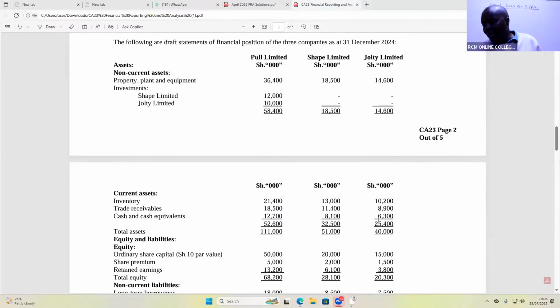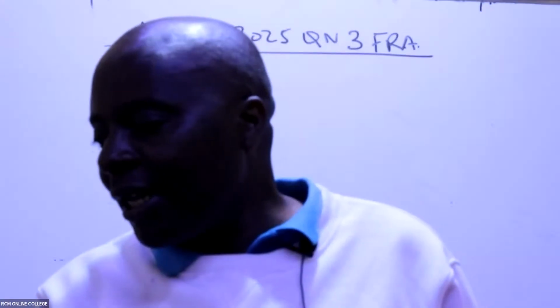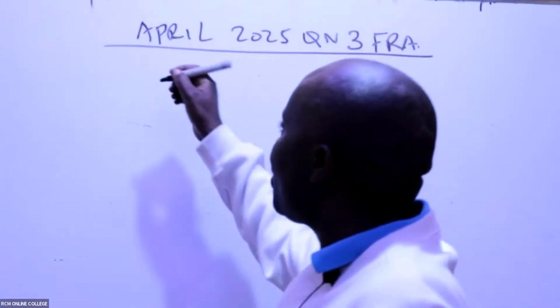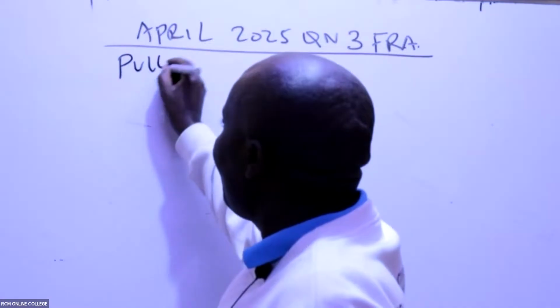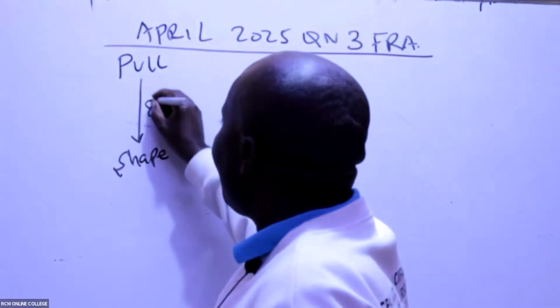Ladies and gentlemen, the question is here. We are told on 1st January 2024, Pool Limited acquired an 80% controlling interest in Shape Limited, when the retained earnings of Shape Limited amounted to 3.2. So what are they telling us here, my good students? They are telling us here that Pool acquired Shape. Pool acquired 80% of Shape.